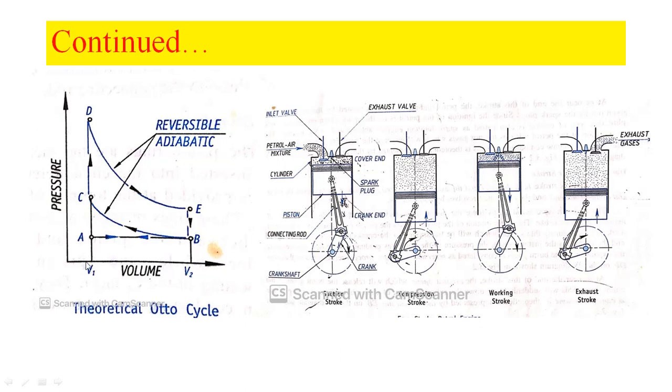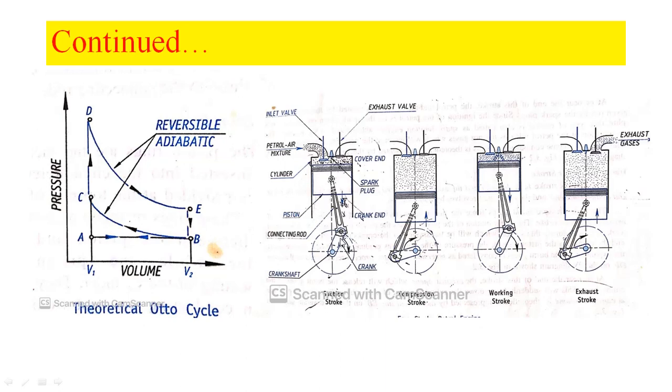Inside the cylinder, the pressure goes on decreasing. Due to the pressure difference between inside the engine cylinder and the atmosphere, the petrol and air mixture through the carburetor enters the engine cylinder during this stroke. We have represented this in the theoretical cycle as AB. The AB line indicates the suction stroke of the engine.